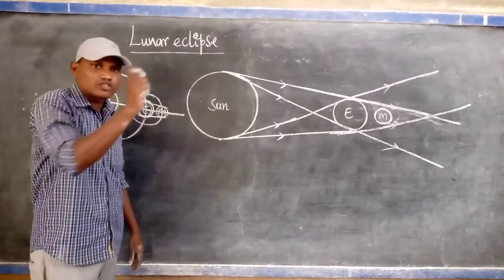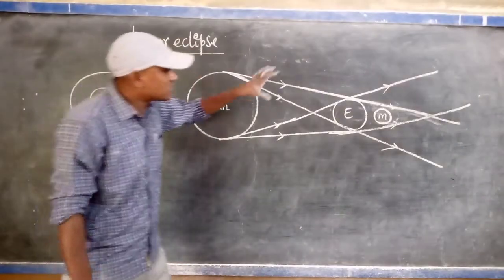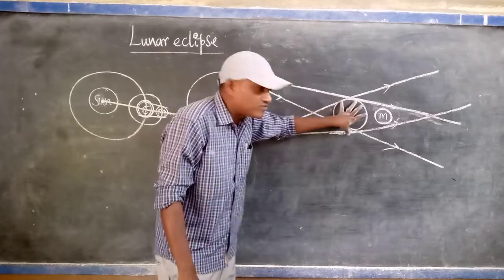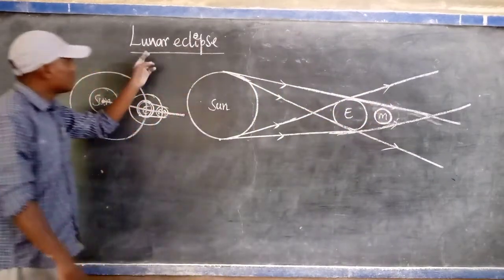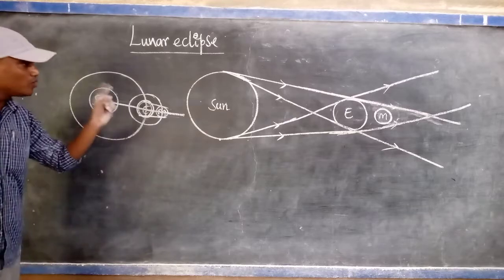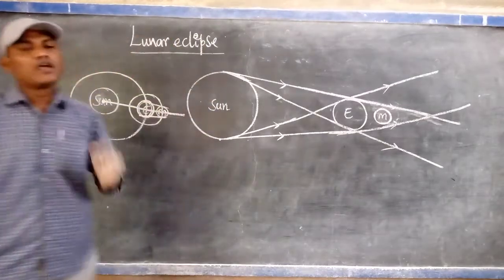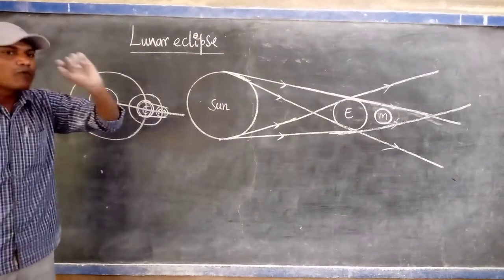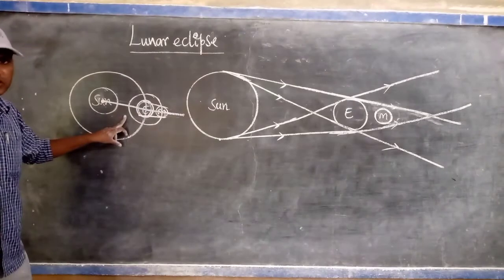So eclipse is an astronomical event. Lunar eclipse means when the shadow of the earth falls on the surface of the moon, then what will be formed? Lunar eclipse. The lunar eclipse occurs only on the full moon day. But every full moon day, why does the lunar eclipse not occur? The reason is only one thing.